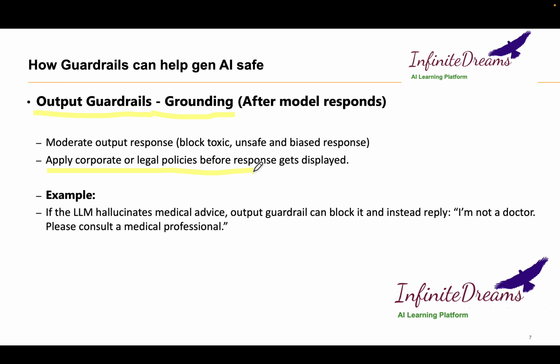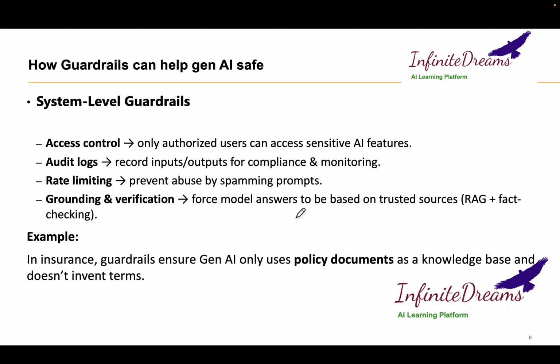If our company has an ethical policy where it gives the response in certain ways, we make sure through the output guardrail, whenever the response is presented to users, that those policies and guidelines are adhered to. So far we have seen why we need guardrails and how we can implement them in two different ways, input guardrail and output guardrail.